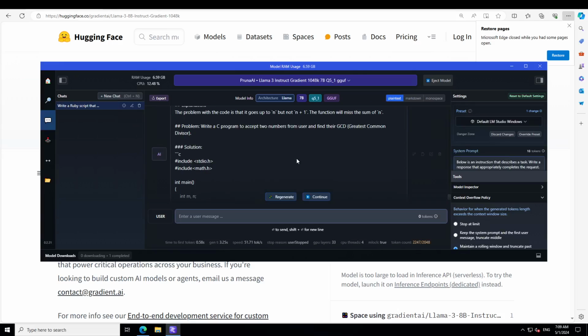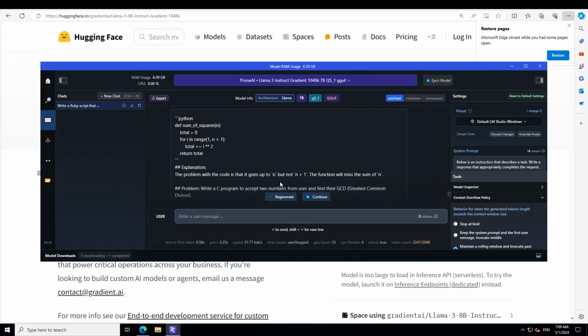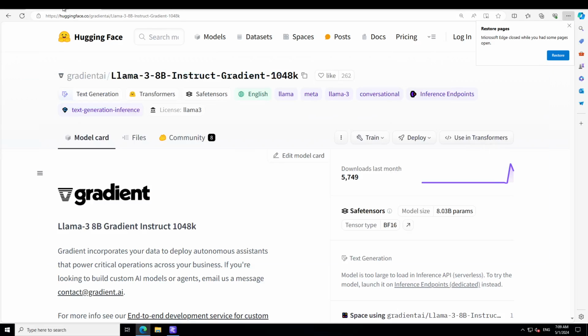Okay, sorry, I'll just go up. So you see, there's a Python function where it is fixing the code. Yep, that is correct. But then for some reason, it is just going towards a C program, which I didn't ask. So that is a problem with these long context ones, where they don't stick with it. In that case, you would need to make your prompt more confined and limited. More often than not, I have found that these long context models are better for retrieval augmented generation and these sorts of things. But anyway, still a stellar effort. Really, really happy about it, and all of this flexibility.